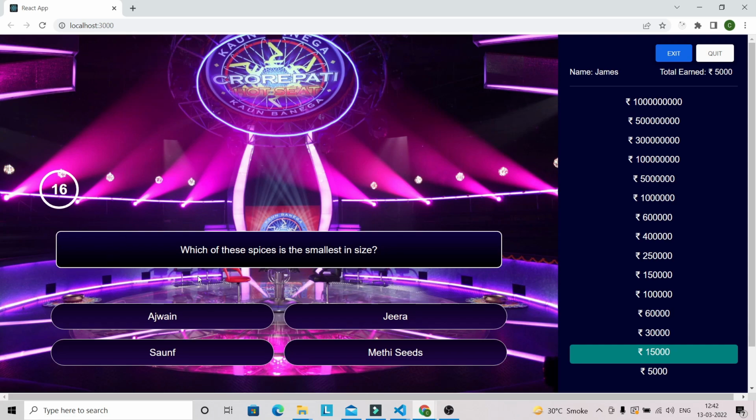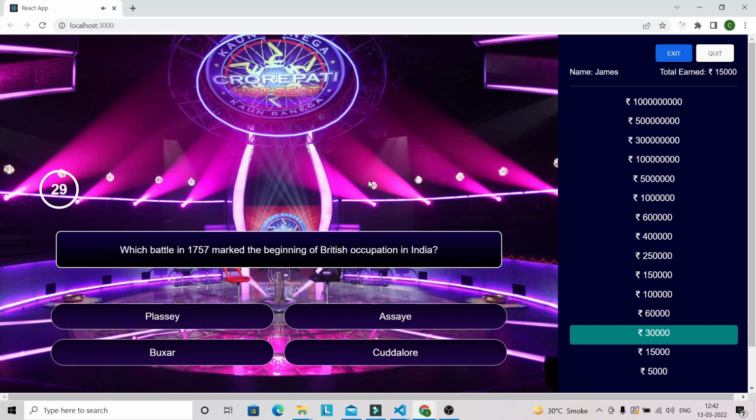So now let's select this one. So this is also correct. You can hear the sound, and now it will move to the next prize money, and the question will also get changed, and you can also keep track of the earned money.